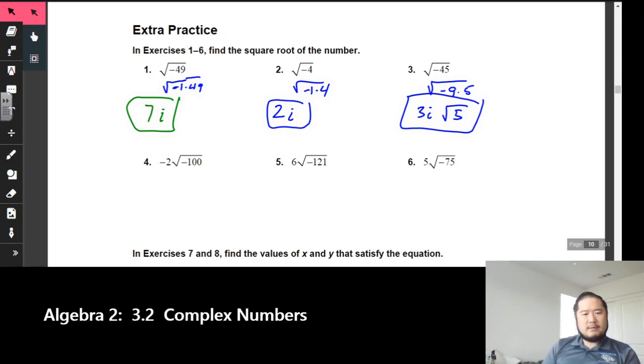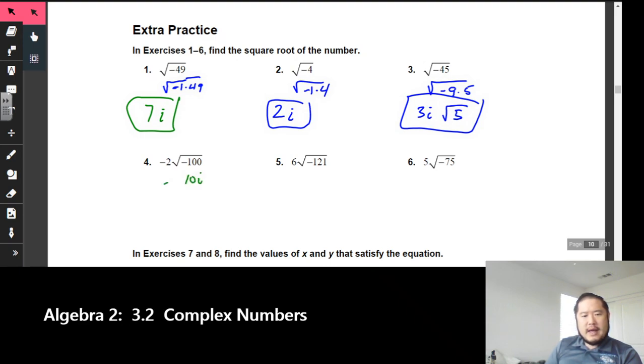Let's take a look at number 4. We've got -2 times the square root of -100. -100 happens to be a perfect square, so you can go ahead and take the square root of 100, which is 10i.